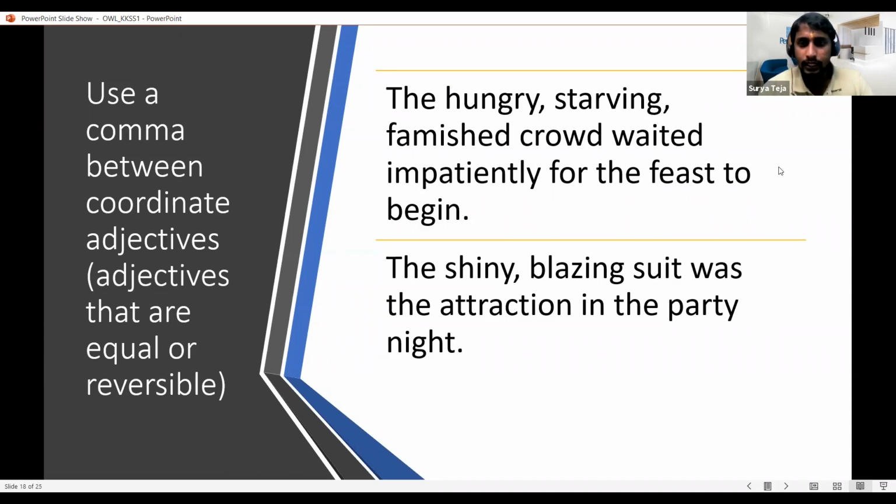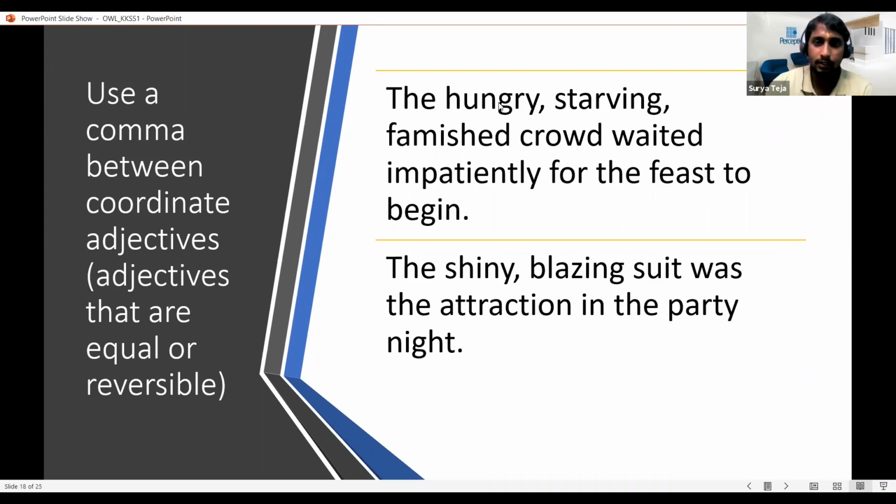And when it is a coordinate adjective, what it means is the different adjectives used in a sentence have equal meaning, or they can be reversed also. Say for example, the hungry, starving, famished crowd waited impatiently for the feast to begin. So the hungry, starving, famished, all three of them are communicating the same meaning. Hungry means starving is equal to famished. Three of them are actually talking about starving only.